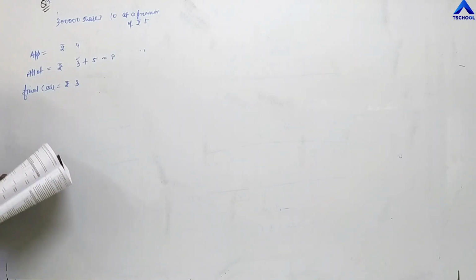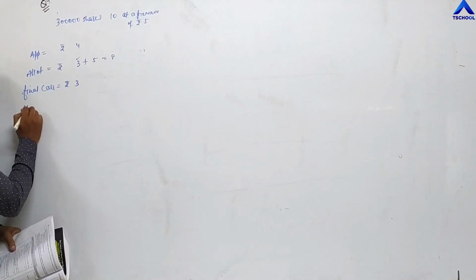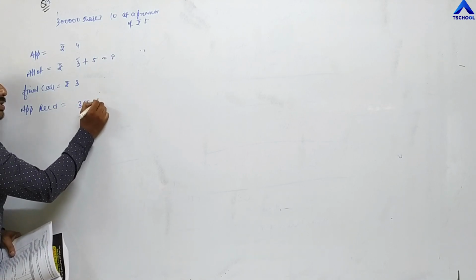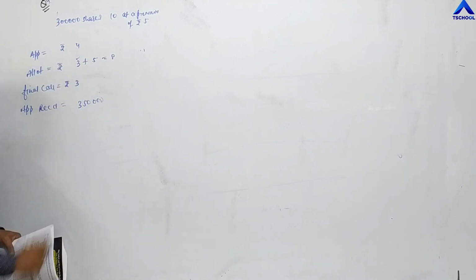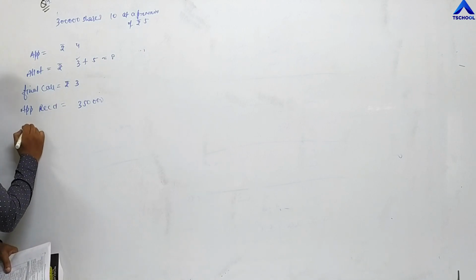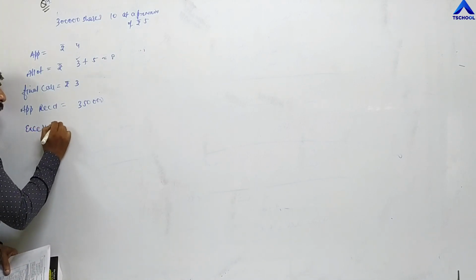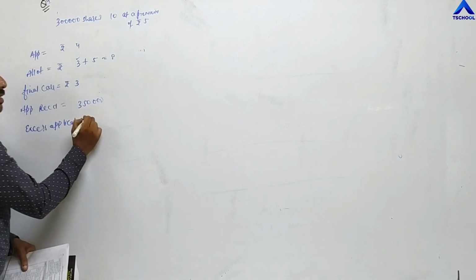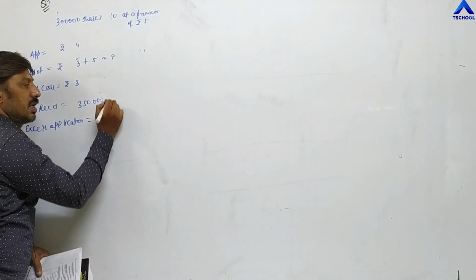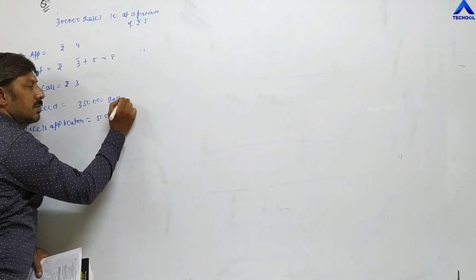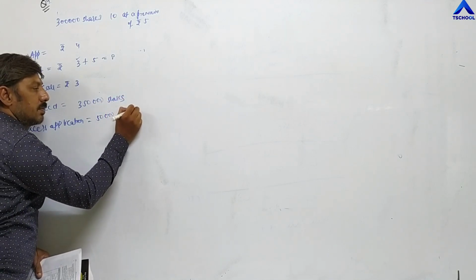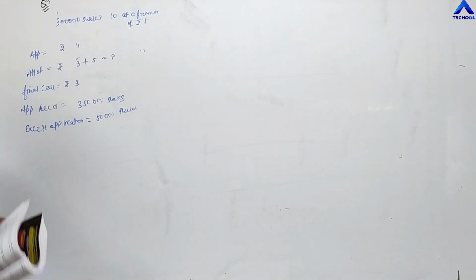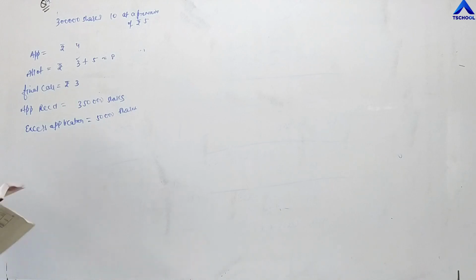Now, the next part of the question. The company received applications for 3,50,000 shares. So excess applications are 50,000, that is 3,50,000 minus 3,00,000 shares. This excess application is to be rejected. Rejected means their money will be refunded.